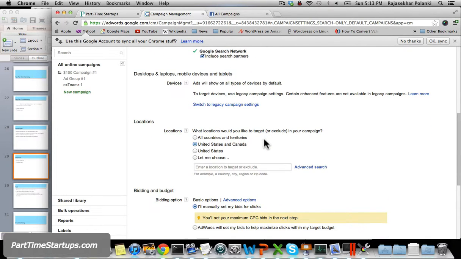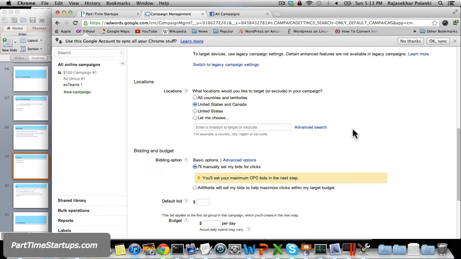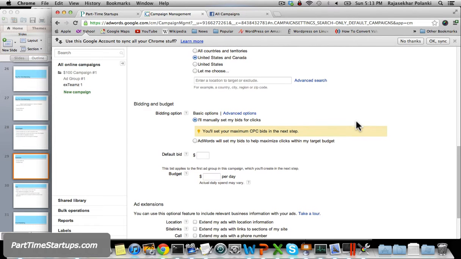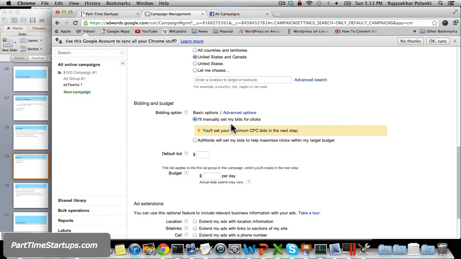And what locations would you like to target? United States and Canada. Yeah, that sounds good for me. I can start specifically with US and Canada. And for the bidding option, I will manually set my bids for clicks. Okay, default bid: how much do I want to bid for the keywords I'm going to choose?